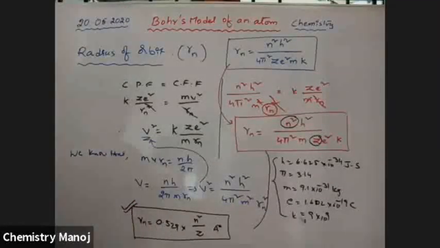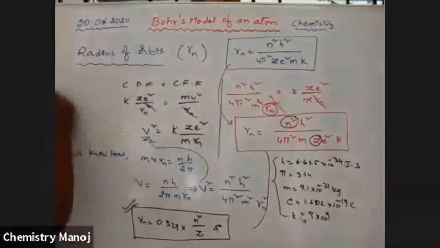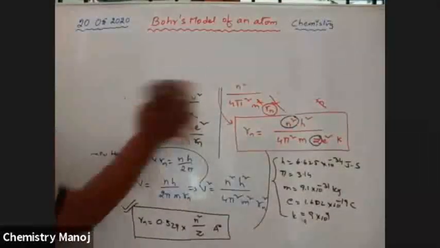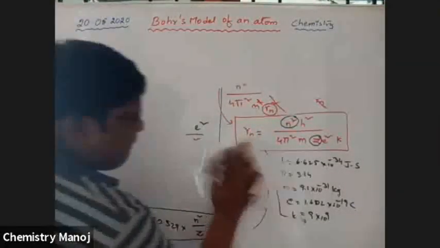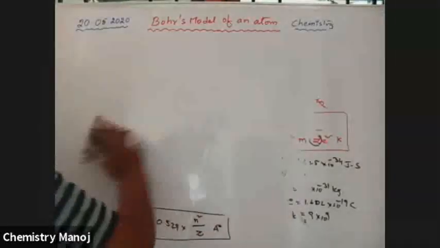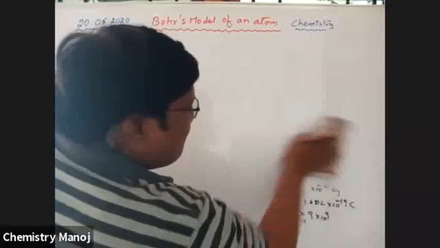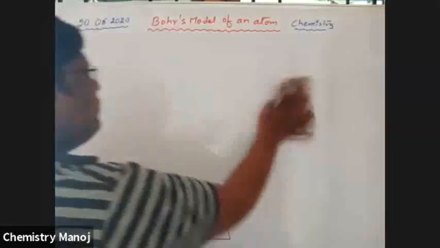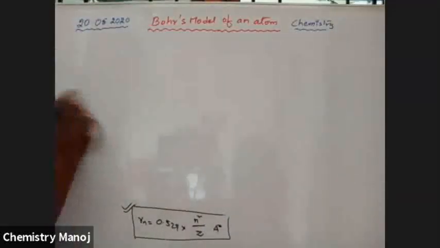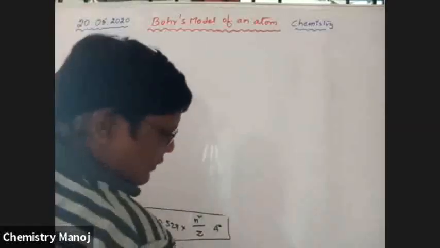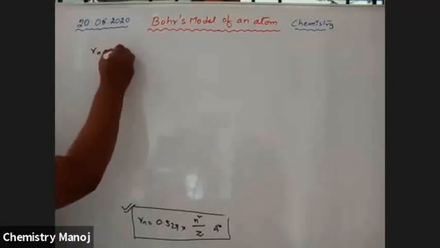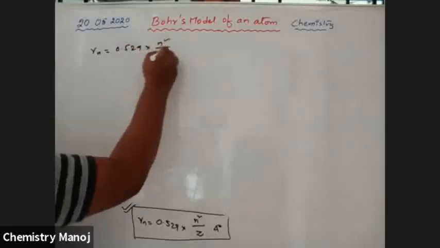Okay, so for hydrogen atom, please derive it yourself in your notebook after completion of this chapter, this class. I will send the notes. Therefore, radius of nth orbit is equal to 0.529 into n square by z angstroms.